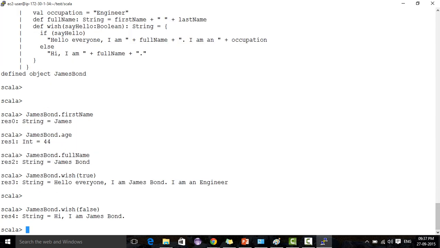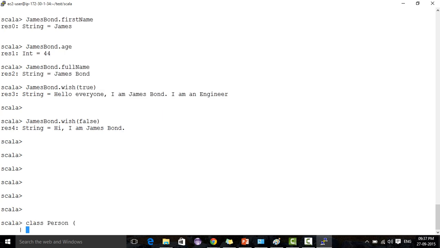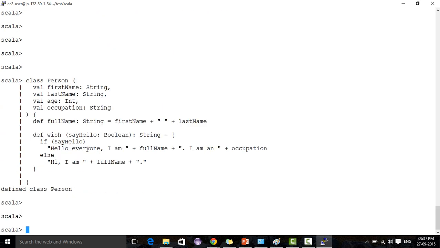This is a command line, so I'm pasting the entire class here. Now we can see "defined class Person". Previously when we defined the object, it displayed "defined object James Bond". Here we defined the class.